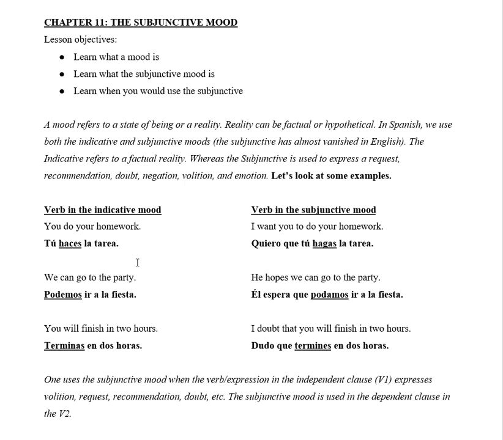So the subjunctive mood is used in the verb, right? For example, here we have a sentence where the verb is in the present tense, but one is in the indicative mood and the other one is in the subjunctive. So this here is a present indicative, whereas this here is a present subjunctive. You do your homework. This is factual. Tú haces la tarea. Okay. Whereas here, for example, I want you to do your homework. Do you do it? I don't know, right? So there's uncertainty here, and that's why we have to use the subjunctive here. Quiero que tú hagas la tarea.